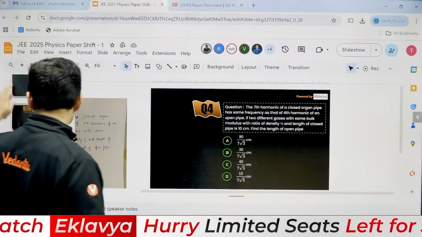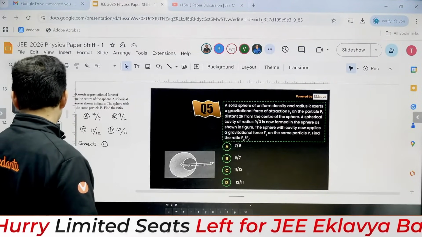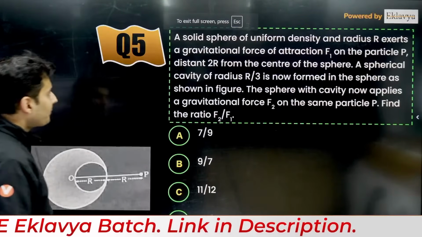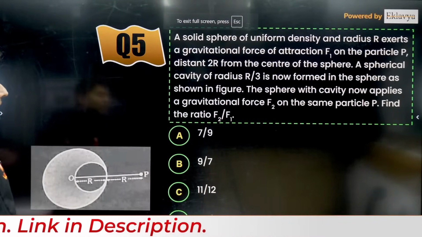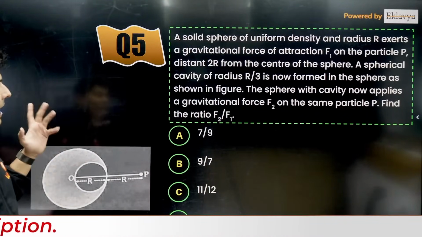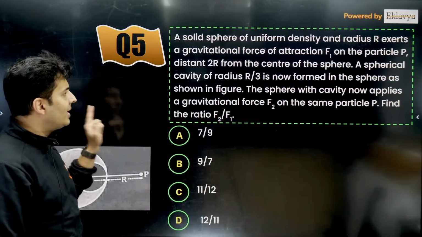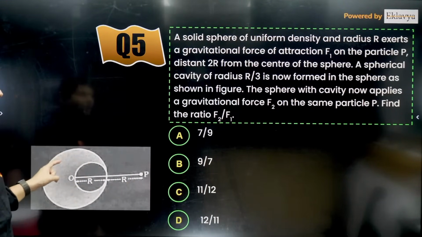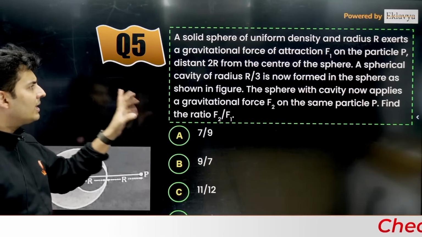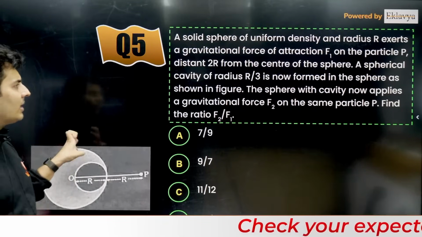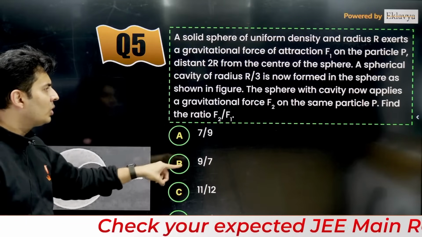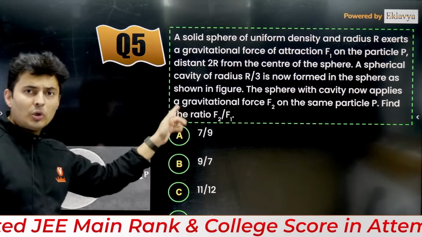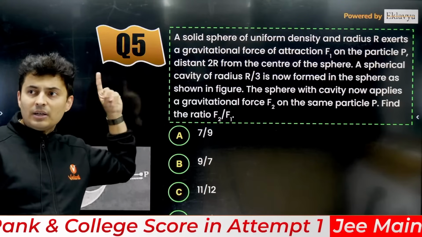Let's see if we have the next question. Okay, yes, I think we have another question over here. All right, so it says that you have a solid sphere of some density and radius. It exerts a force F1 on the particle at a distance of 2r from the center. Another cavity of radius r by 3 is now formed. As shown, the sphere with the cavity now applies a force of F2 on that same particle. Find the ratio.